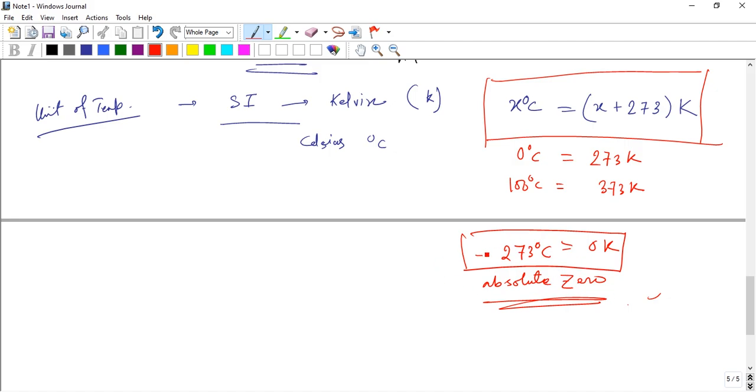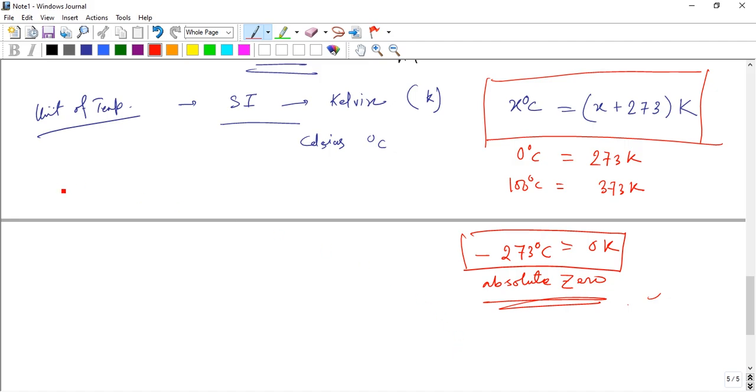That's why it's called absolute zero. Clear? That is impossible. But on Earth, I think minus 60 to minus 70 degrees is actually measured in real life.